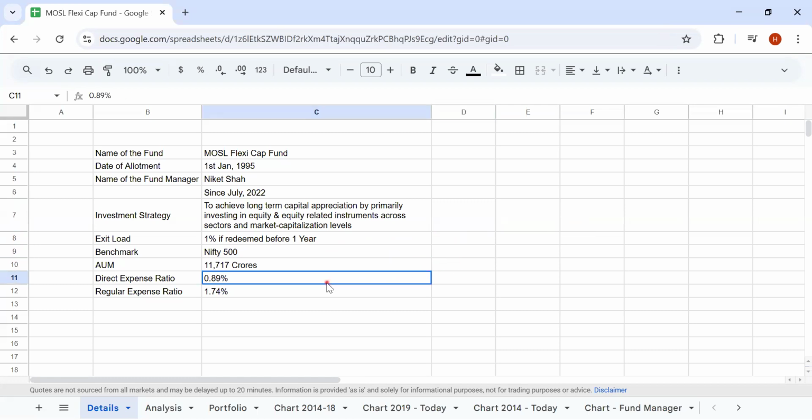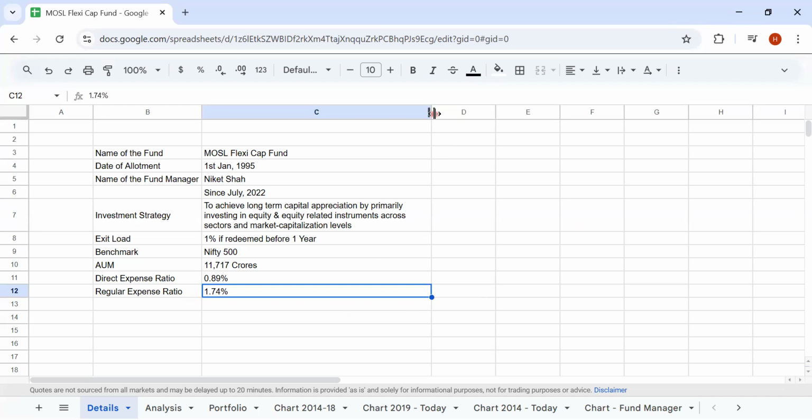If you look at the expense ratio, the direct expense ratio is around 0.89%. The regular expense ratio is around 1.74%. So of the remaining 0.95%, some of it will be going to the distributor, and some will be marketing expenses and any other expense which the fund would be incurring. And if your financial advisor is charging you around 0.75% plus GST, combine that with the direct expense, and you will end up paying something like the distributor fees only.